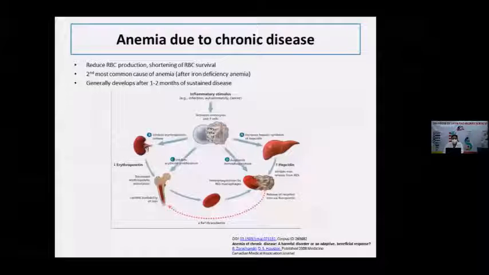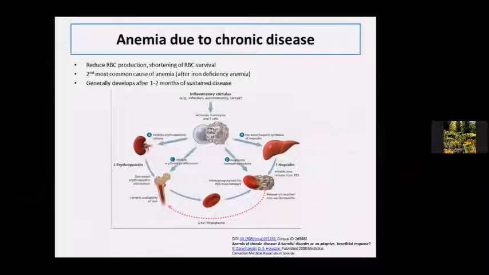Anemia of chronic disease reduces RBC production and shortens RBC survival. It is the second most common cause of anemia after iron deficiency anemia, and it generally develops after 1 to 2 months of sustained disease.